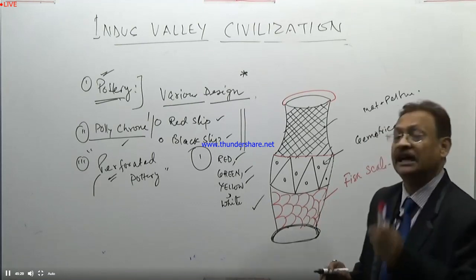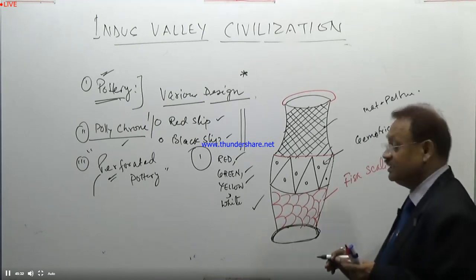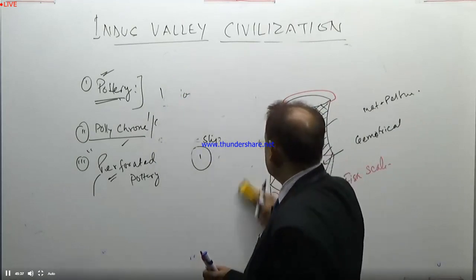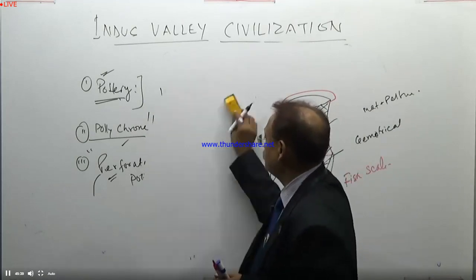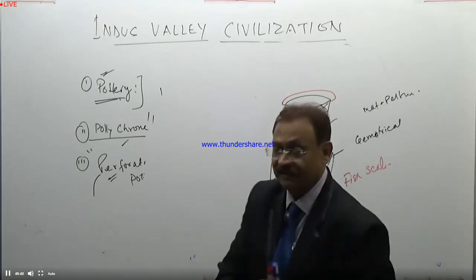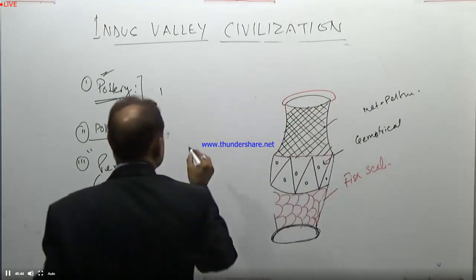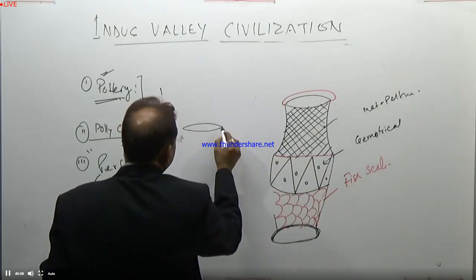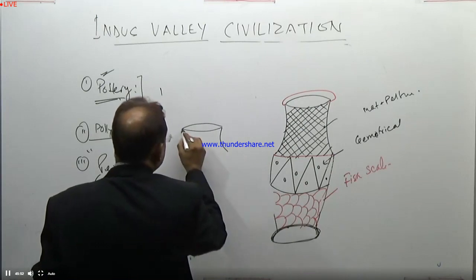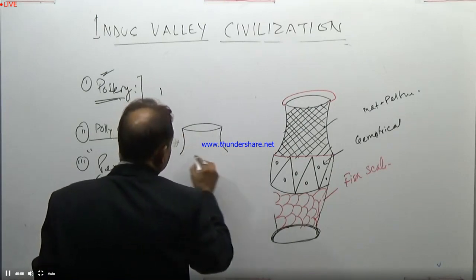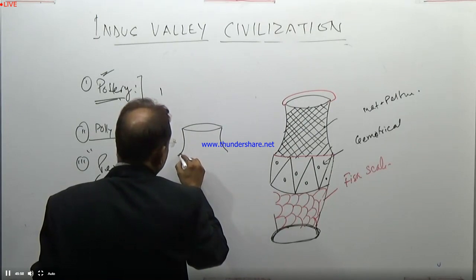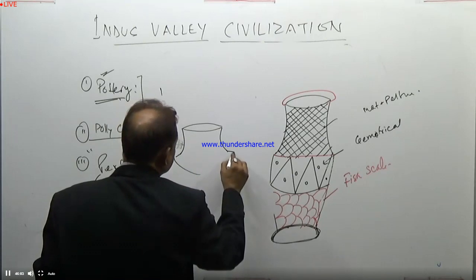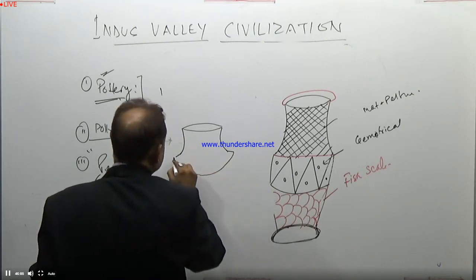Apart from that, we also find potteries, which are an important part of our cultural heritage. Again, we find certain utensils for household purposes, in this pattern or in this design.